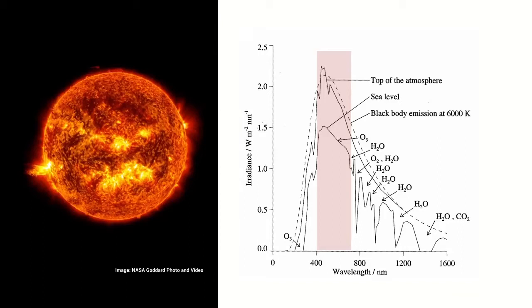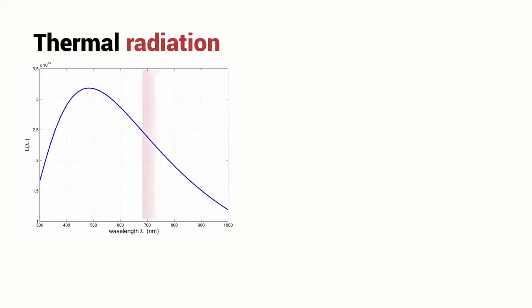So by the time the light gets to the ground, the spectrum is a little bit different from an ideal blackbody radiator. The peak of the spectrum of the light by the time it reaches the ground is around about 550 nanometers. It's a middle green color, and not surprisingly, that's the color that our eyes are most sensitive to.